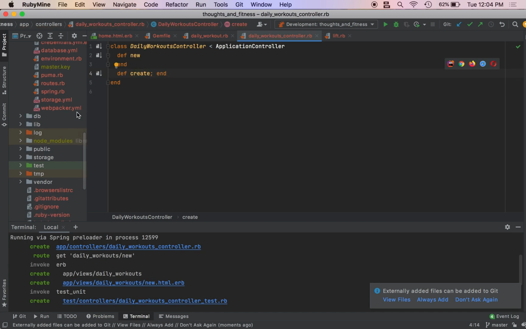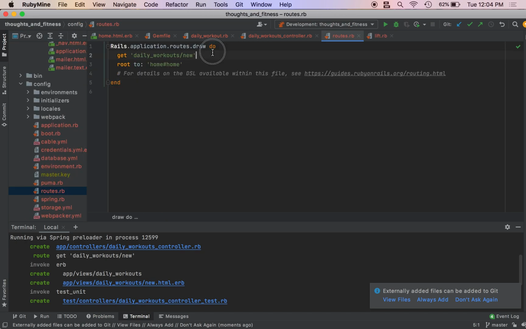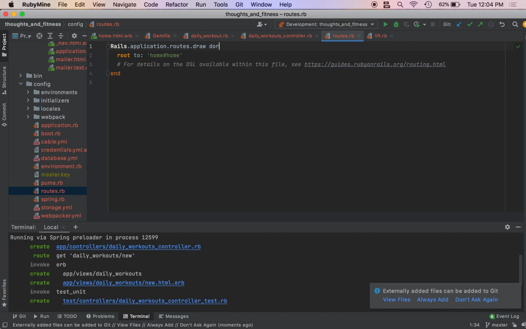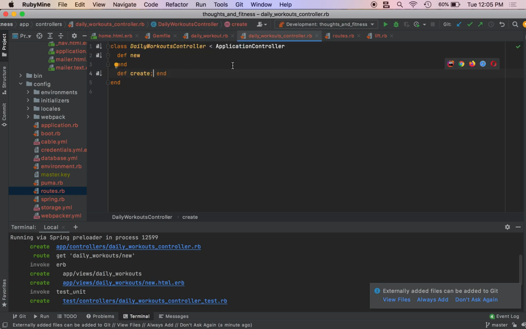We come over to our routes. We should have resources :daily_workouts, only: %i[new create]. So the resources gives us all the CRUD actions, but we only want the new and create. And the %i just says it's a list of symbols. Boom, boom, boom.